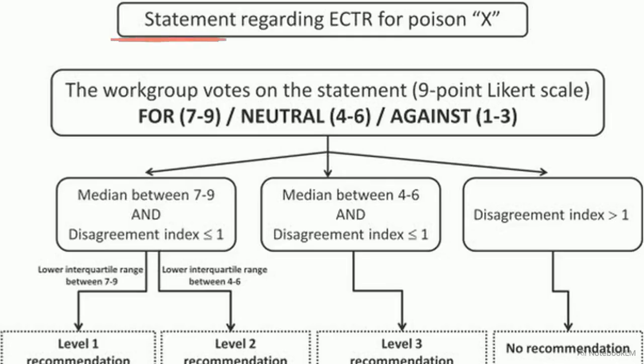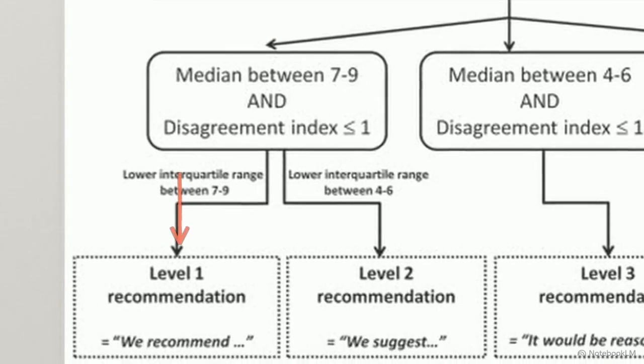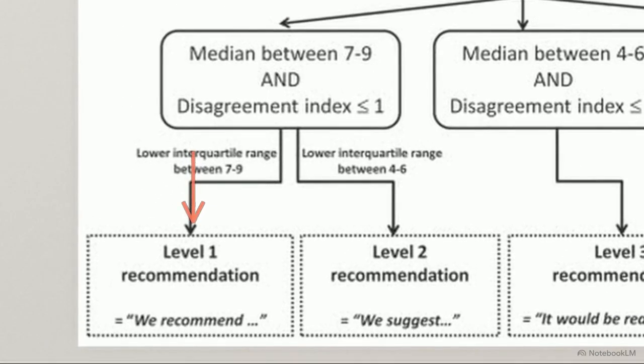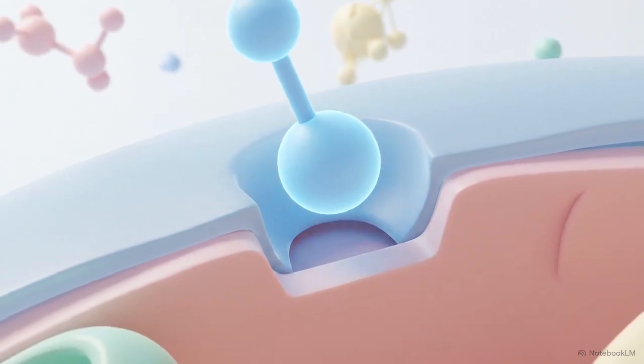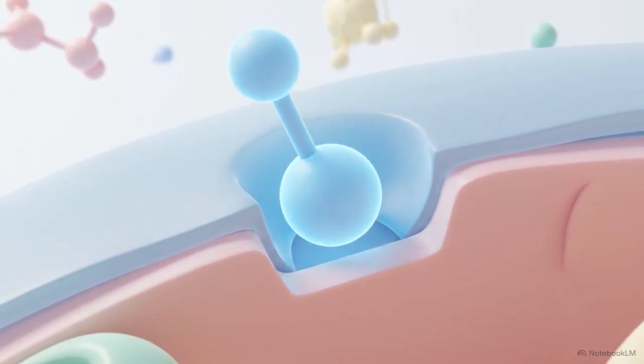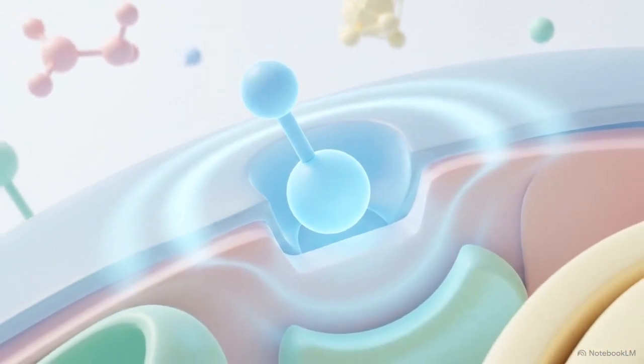This flowchart illustrates the strength of recommendation algorithm for extracorporeal treatments. Toxicologists map clinical data against these pathways to authorize invasive procedures like hemodialysis. Relying on these consensus matrices justifies the rapid deployment of mechanical filtration well before the patient reaches an irreversible state. Advanced toxicology uses organ-specific biomarkers to intercept xenobiotic toxicity at the cellular level. It's the science of stopping the collapse from the inside out.